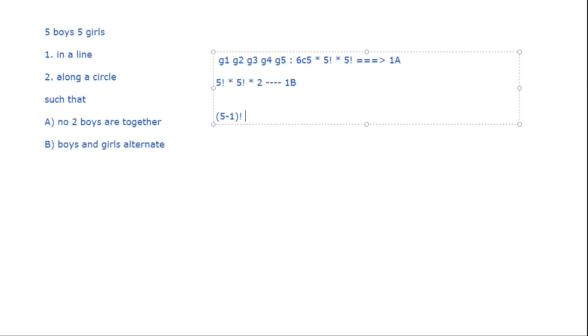Now, when you are putting the girls, you don't do 5 minus 1 factorial again because already people have sat down. So the girls will be just 5 factorial. So it will be 5 factorial times 4 factorial. So that's basically 2A and 2B. Both of them, same answer. Okay, so that's more or less it in permutation and combination.